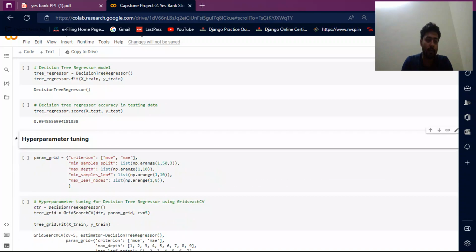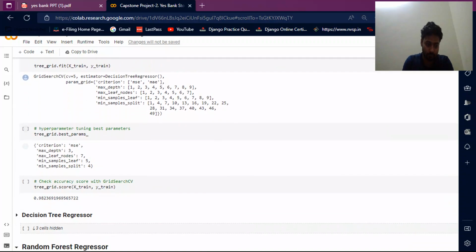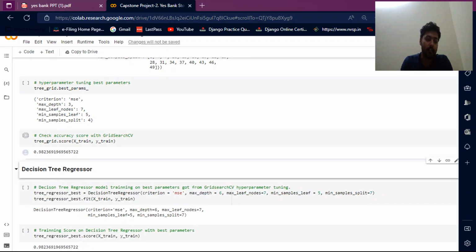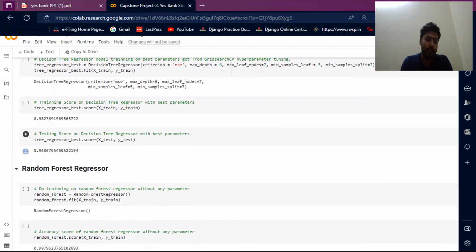Then I do hyperparameter testing. This is my hyperparameter testing output. Check the accuracy score with grid search CV. It's 0.9823. Then I do the decision tree regressor: the decision tree score, the decision tree best parameter, and the testing score of the best parameter.